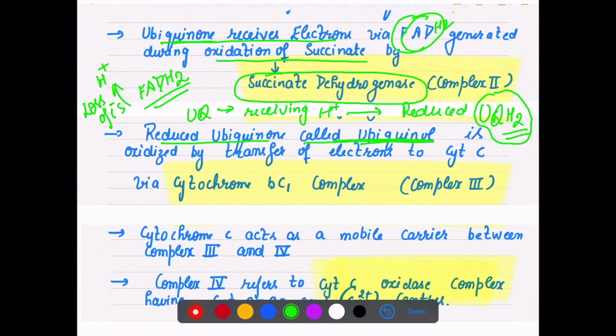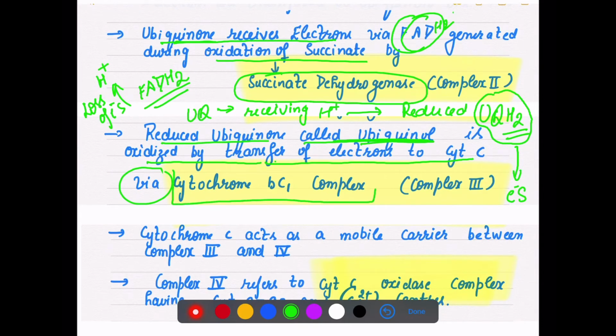And now how can it oxidize itself? When will oxidation happen? When it loses the electron. So it oxidizes itself by transferring electrons to another carrier, that is cytochrome C. Here complex 3 is involved, that is the cytochrome BC1 complex. This is just your theoretical part, we will come to the diagram now. Cytochrome C is a mobile carrier, an intermediate between complexes 3 and 4.